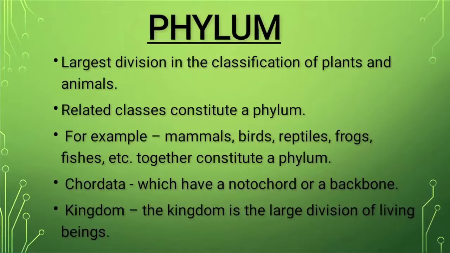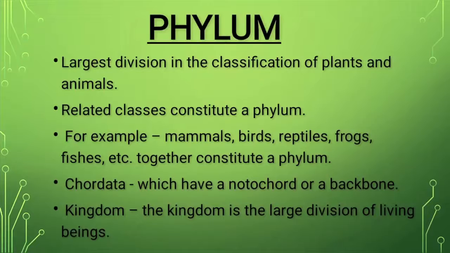In the hierarchy of classification, we still move further to phylum. It is the largest division in the classification of plants and animals. Related classes constitute a phylum. Like if we take the phylum Chordata, then it constitutes fishes, frogs, reptiles, birds and mammals.